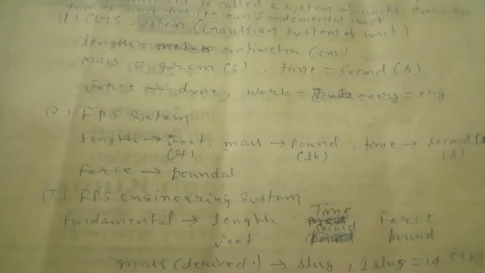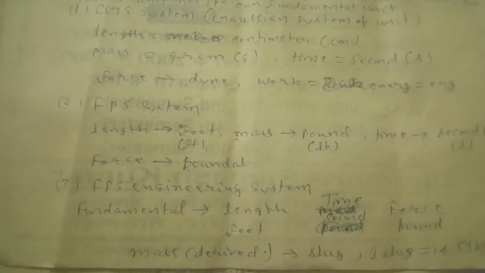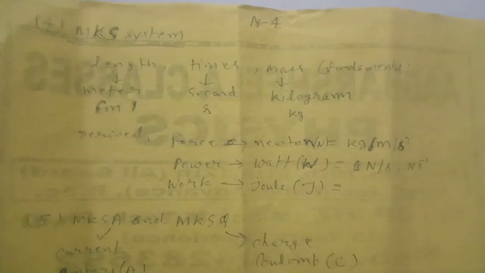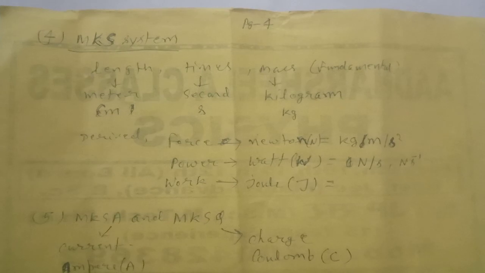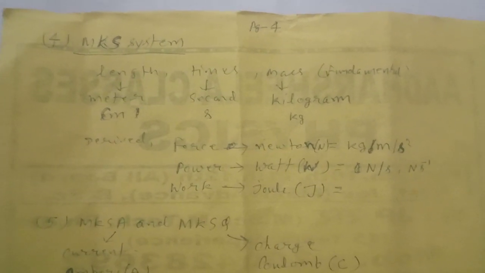So these are some systems of unit. Now we see the SI system of unit, the MKS system of unit. In this system, length, time and mass are fundamental units. Length is measured in meter, symbol small m, time is measured in second, symbol s, and mass is measured in kilogram, symbol kg.